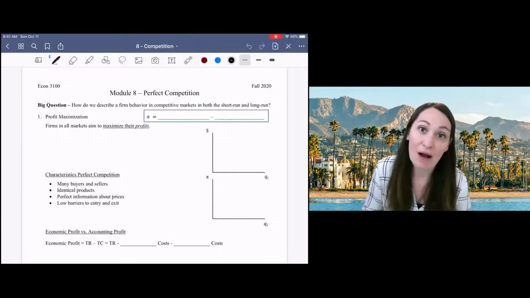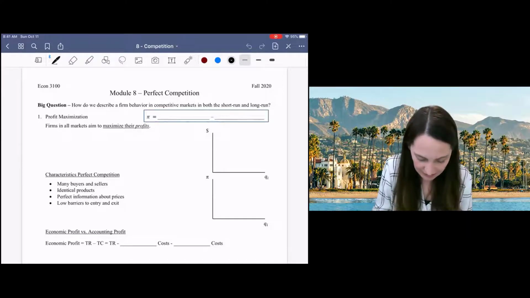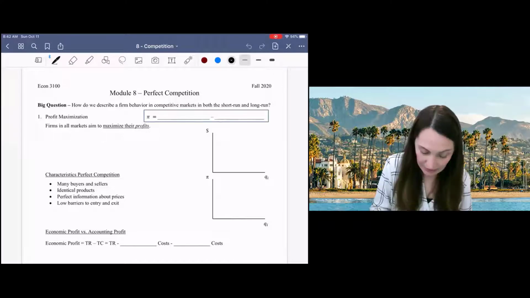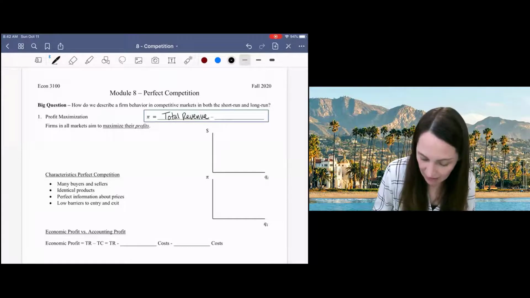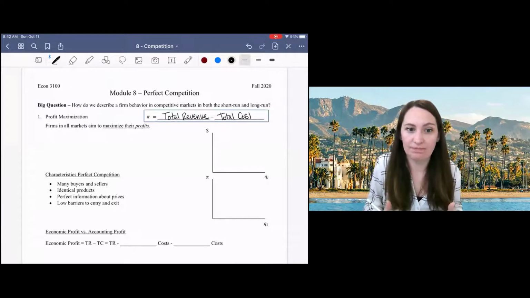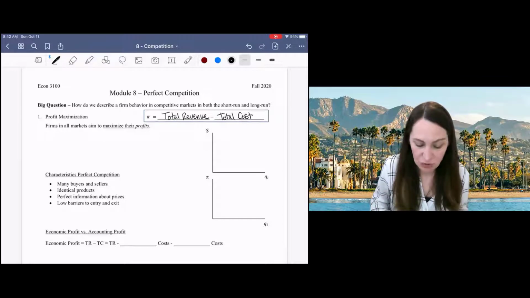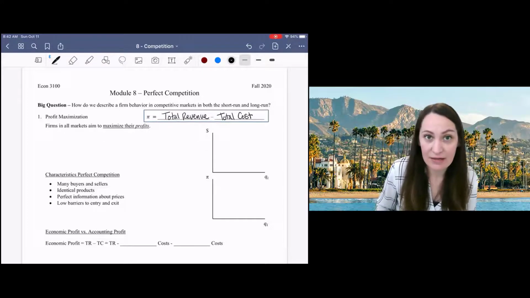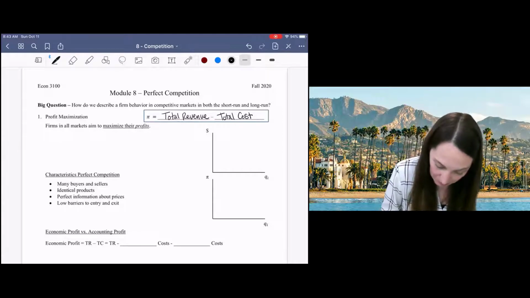So the first thing we probably should do is remember what profit is. Profit is total revenue, all the money you earn, minus total cost. And what's left over is your profit. And so like I said, all firms aim to maximize their profits, and now we can put that into the context of a maximization problem.